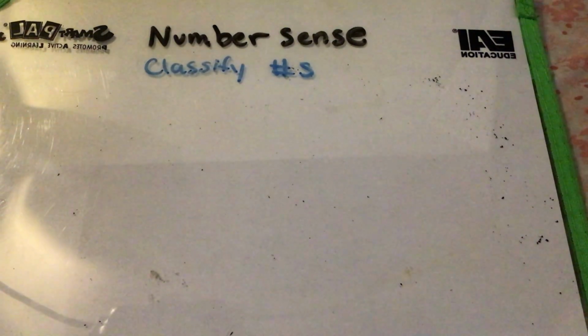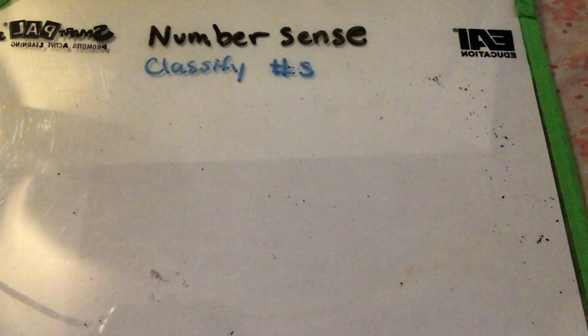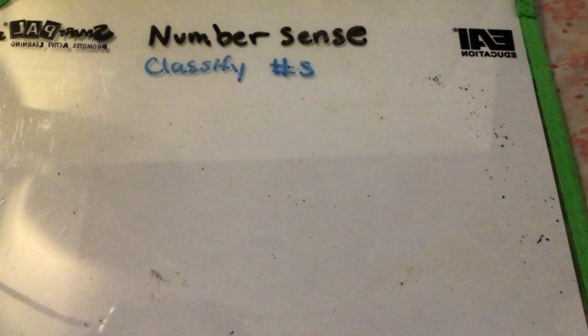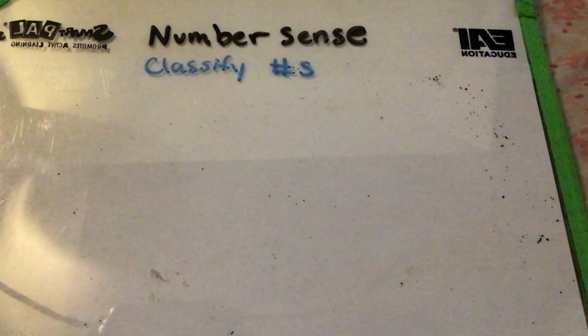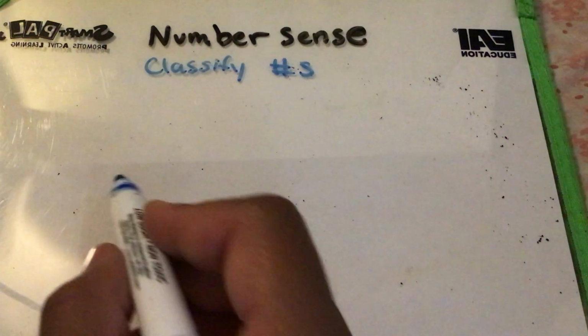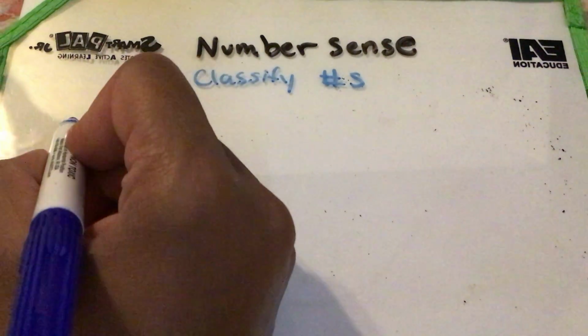Next lesson is classifying numbers in your number sense unit. So the first thing we're going to do is determine if something is rational or irrational. So I'm going to go ahead and start with irrational.